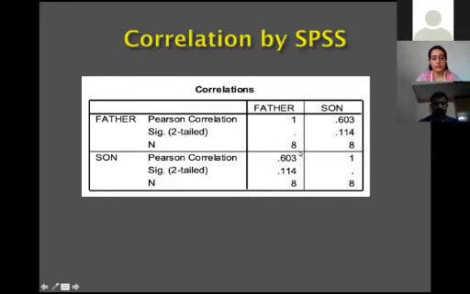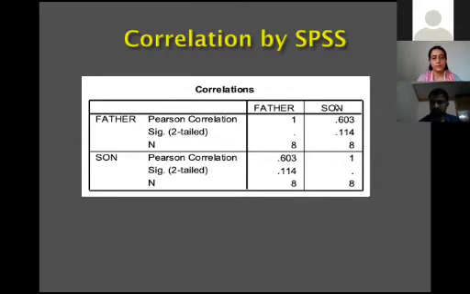N is 8. Son and father, and father and son, both the values are equal. The correlation between father and son is 0.603, and this is equivalent to son and father, and the p-value is the same. This is the 2 by 2 matrix. If you want to know the association of several factors, suppose you have 10, then you can generate a correlation matrix of 10 by 10. That I will also show in the practical session.